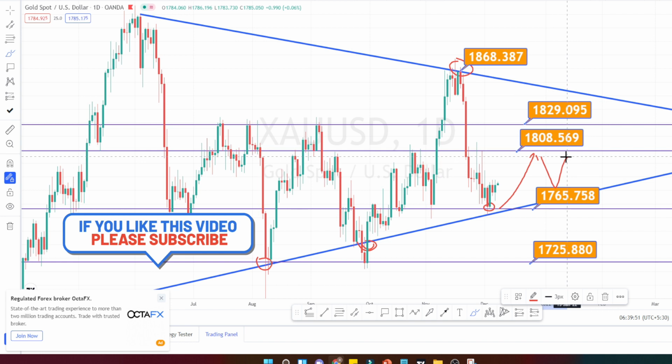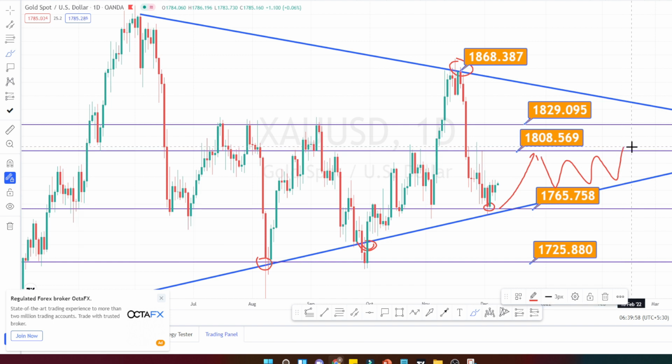But slowly as it goes up and down, you can see that the price action is going on a bullish trend. So only when it breaks this resistance level of 1808, we can expect an uptrend to start, and the next level of resistance is going to be at 1829. So as long as this dynamic support level of the blue color line is not breached, we cannot expect the downtrend to start. It is still a bullish trend trading within this support and resistance level.